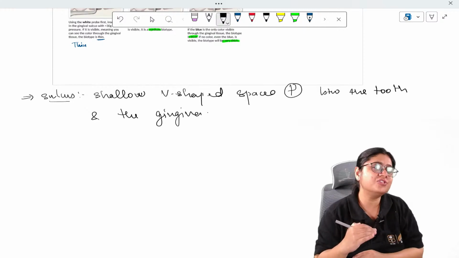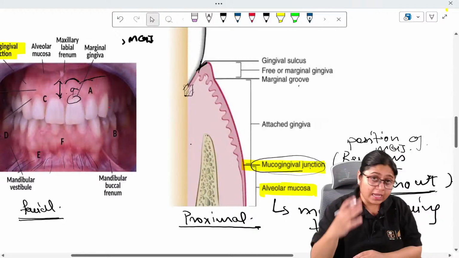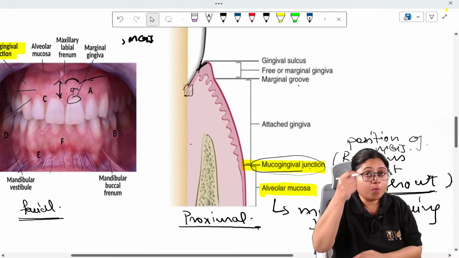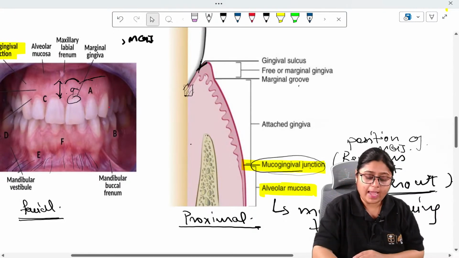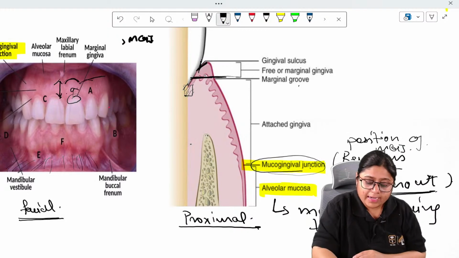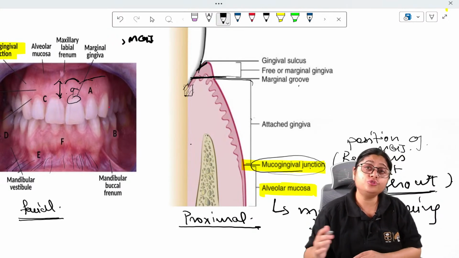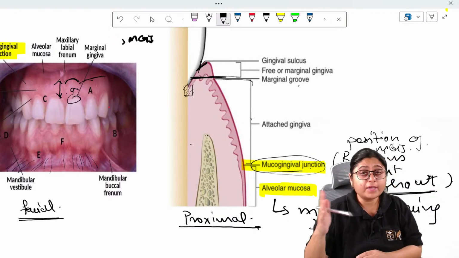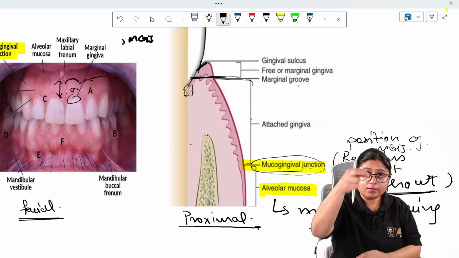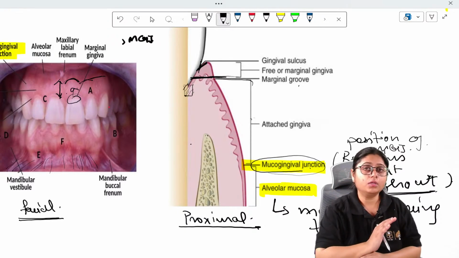Attached gingiva is attached to the tooth. Free gingiva is separate. So till the attached part my probe will go, and that is your free gingival groove. This is about a healthy mouth.